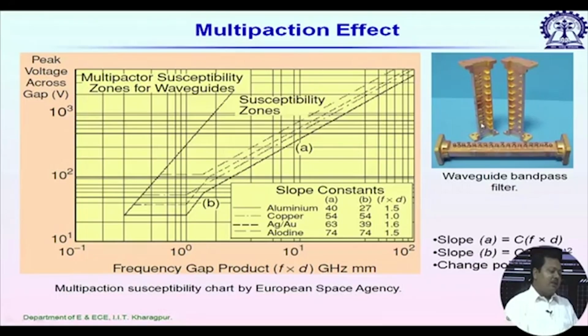We have to first see is there any multipaction effect or not. This type of structure is very prone to multipaction. Why? Because of this screw and because of the cavity, you see there are many metal plates inside. So, the effective separation decreases, and the multipaction probability increases.